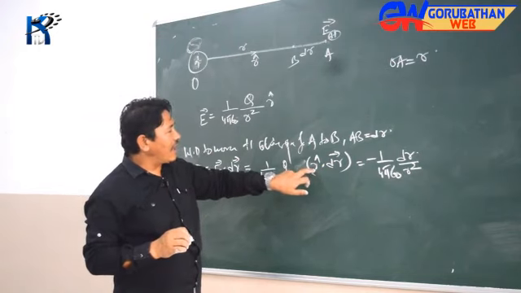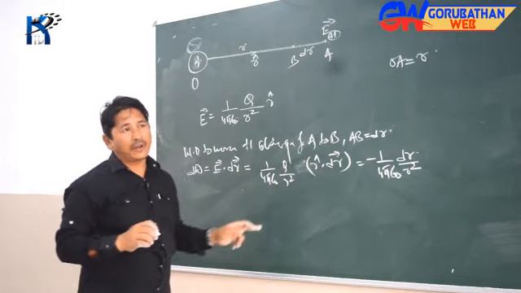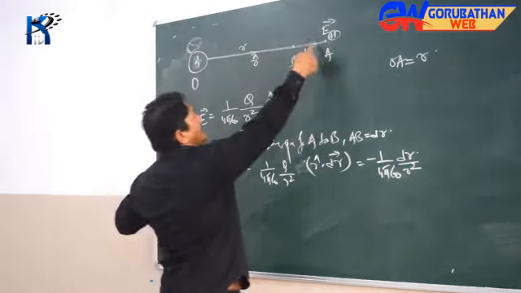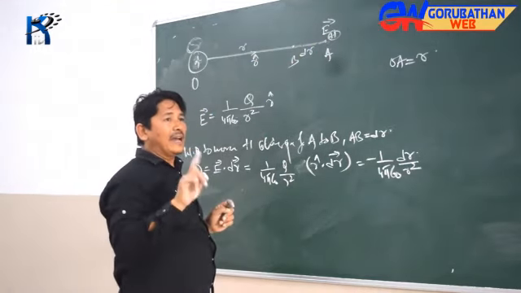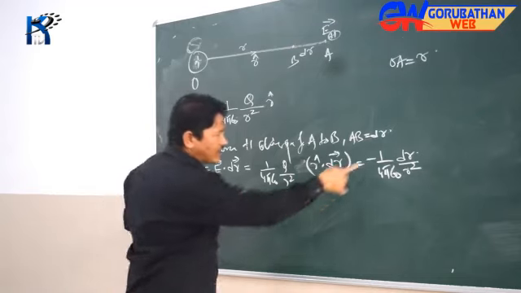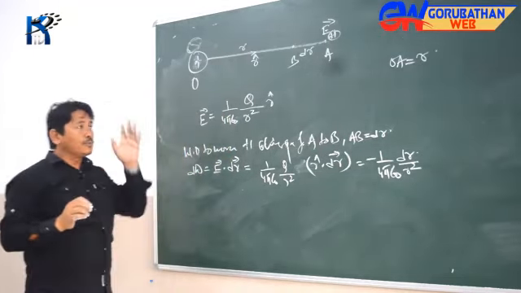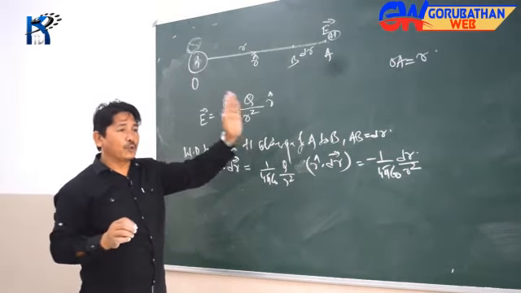You see, r hat and dr are opposite to each other, and this is a dot product. A dot B is AB cos theta, and since I'm moving this way, the angle between r hat and dr is 180 degrees, and cos 180 is minus 1. That's the reason for the minus sign. So that is the work done to move a unit positive charge from A to B.